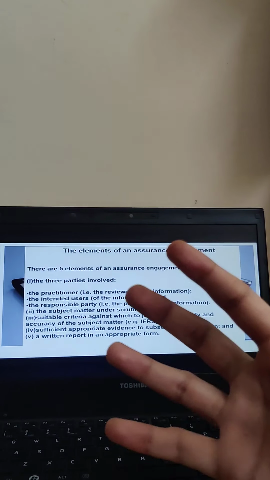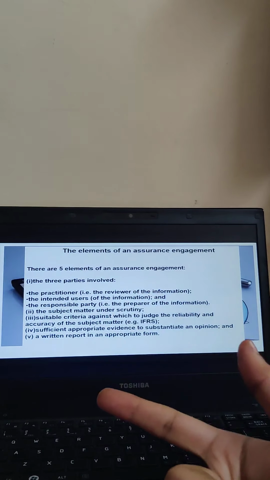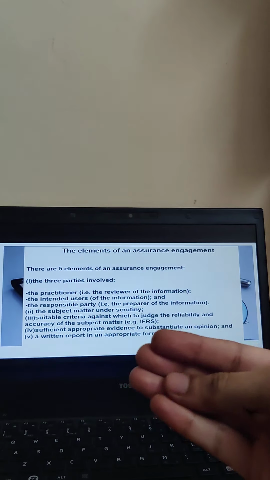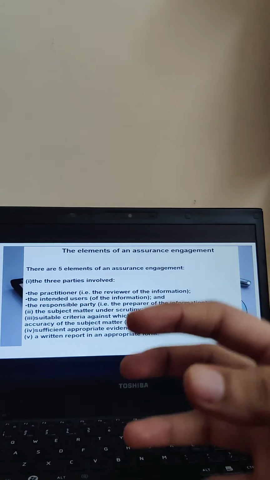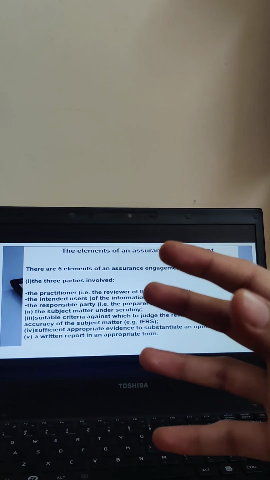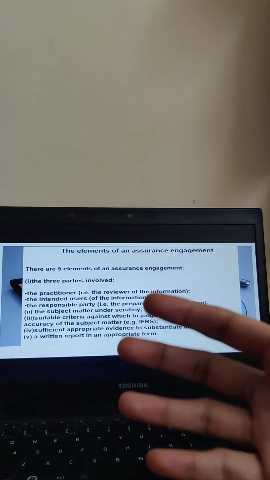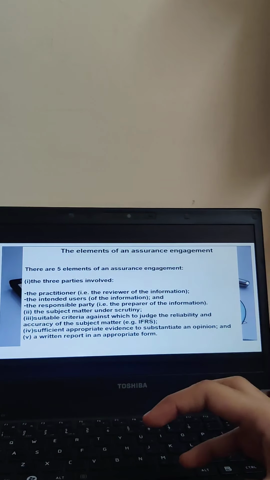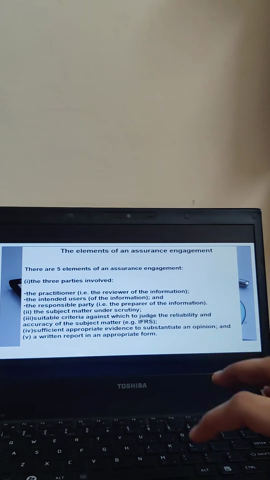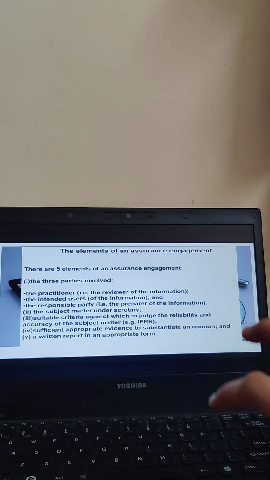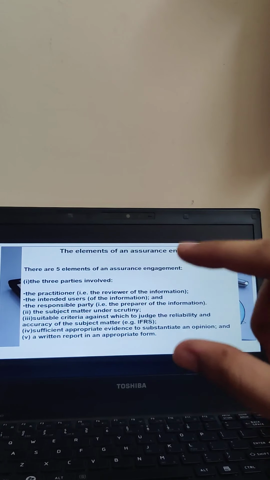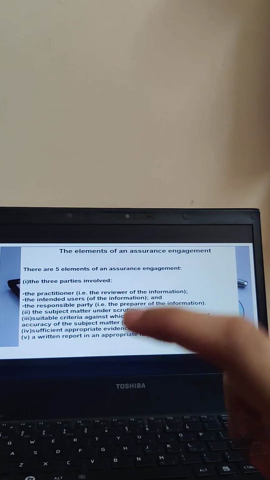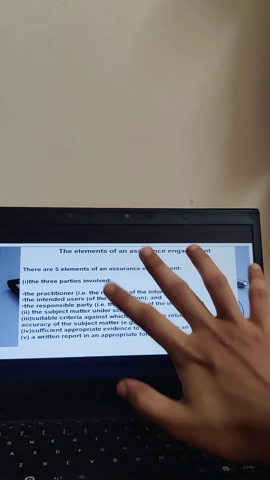Who is the responsible party? It is basically your HR department, your finance department, your marketing department, your production department, right? All of these departments, on a yearly basis and monthly basis, prepare the sales information and how much profit they are getting. They will prepare the profit and loss for each and every department. So they are preparing the information. Are you getting me all? They are the responsible party. They will prepare the information for an entire year, and only based on whatever information they prepare, auditing will be done. So these are the 3 parties.